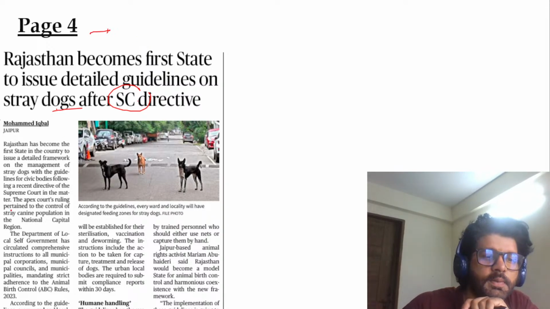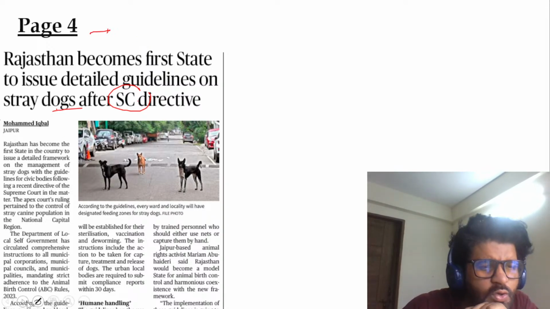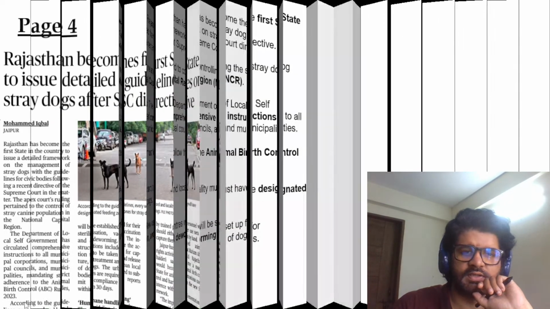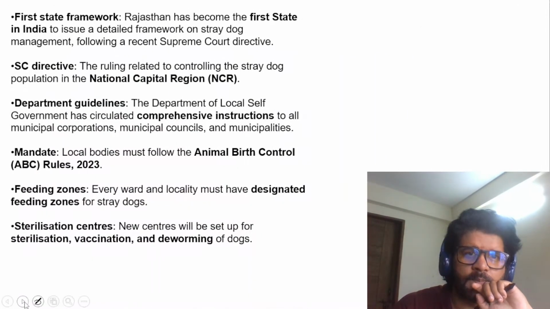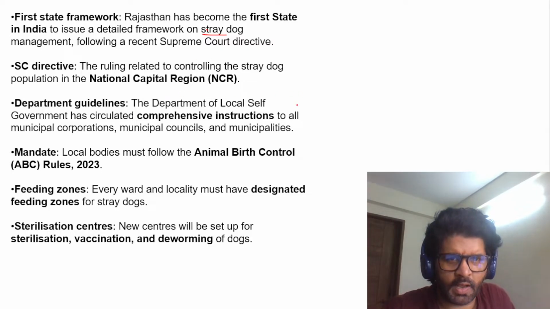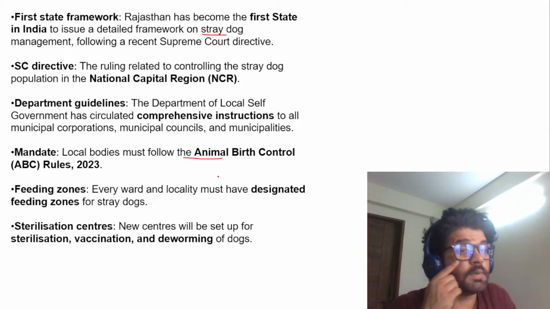So yes, Rajasthan has become the first state to issue detailed guidelines. Now here there will be certain terms which we have to understand, and not in UPSC but in other exams they can always ask you which is the first state to issue detailed guidelines on this and that, because this issue has become very big. Rajasthan has become the first state to issue a detailed framework, and you can have a look at all these things. Local body must follow animal birth control.